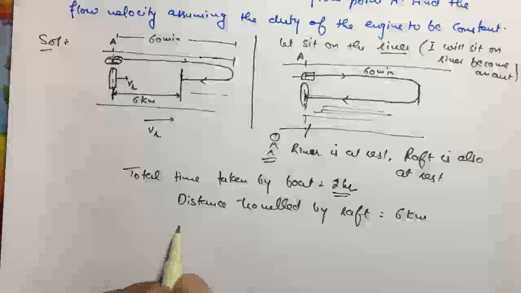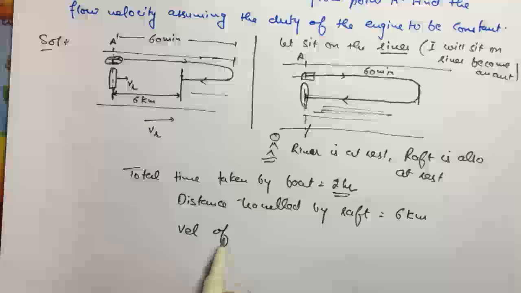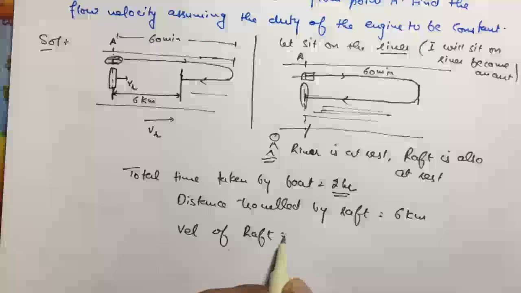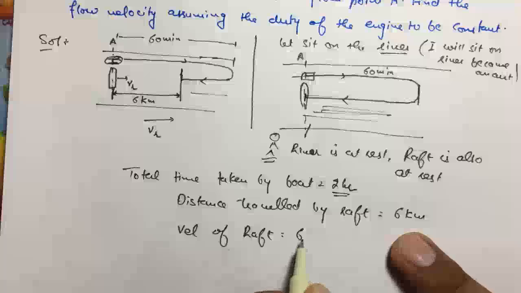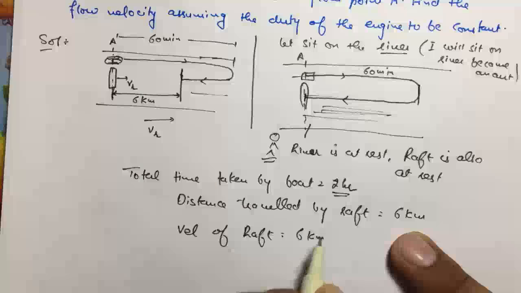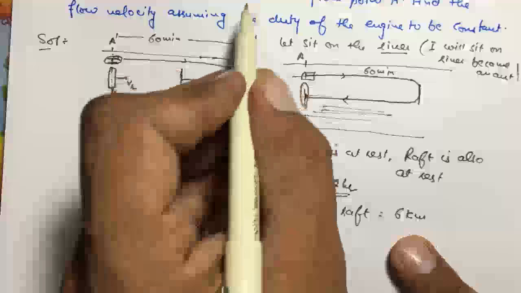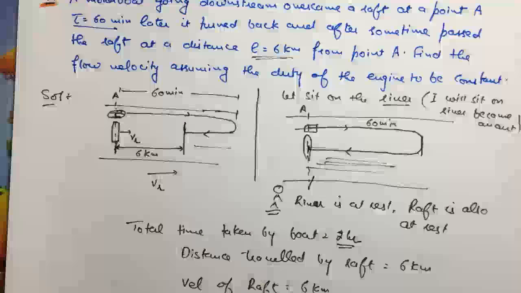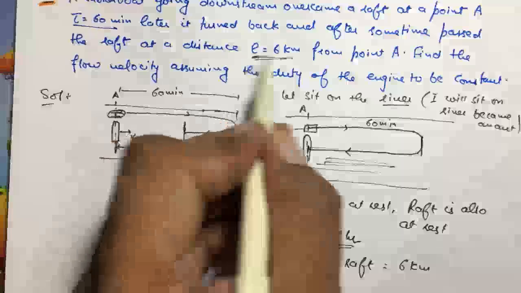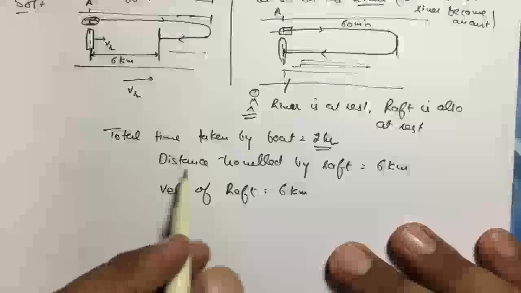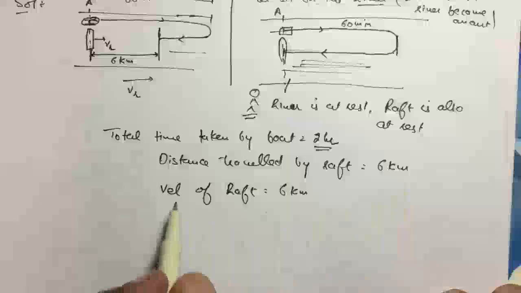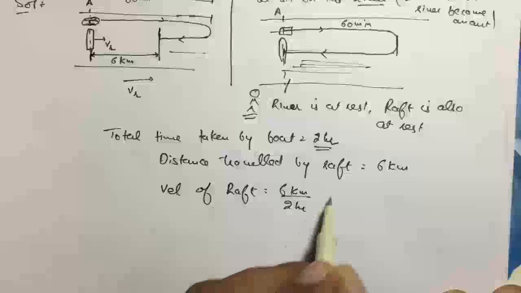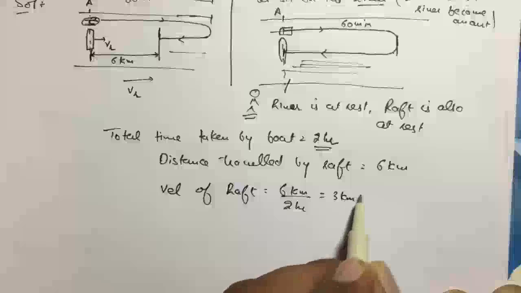Now what is the velocity of the raft? Because there is no acceleration, the velocity of the raft will be total distance traveled upon total time taken: 6 kilometers, because the distance traveled by the raft in the time when the boat meets it again is 6 kilometers. So the velocity of the raft is total distance upon total time, that will be 3 kilometers per hour.